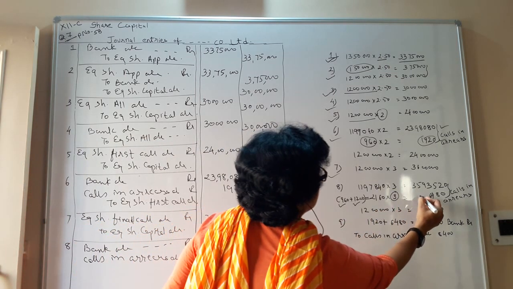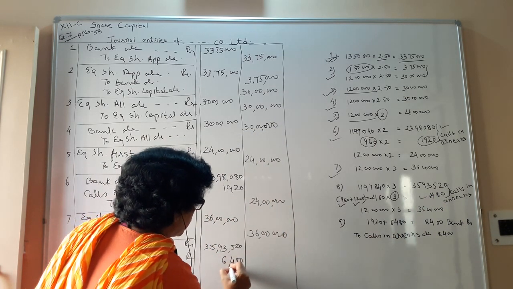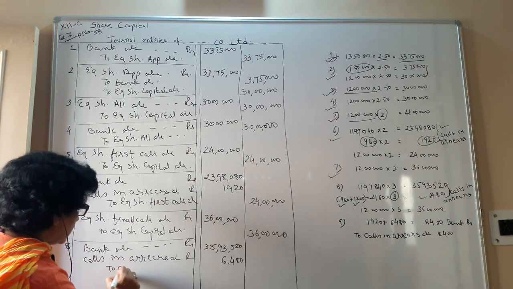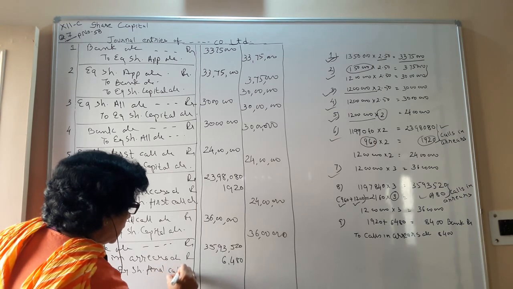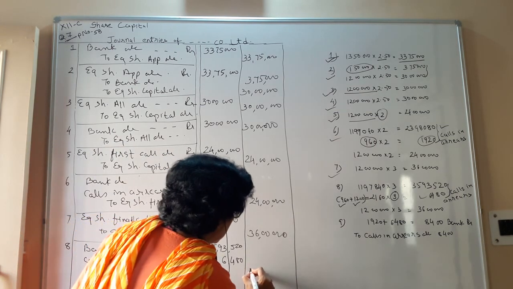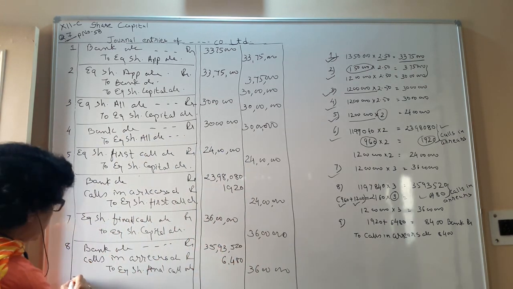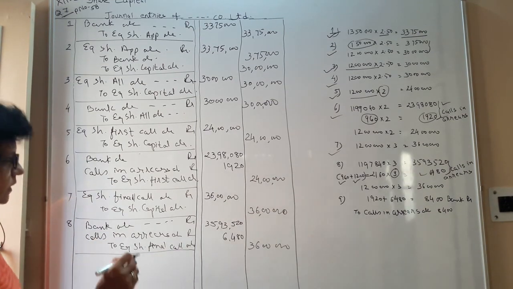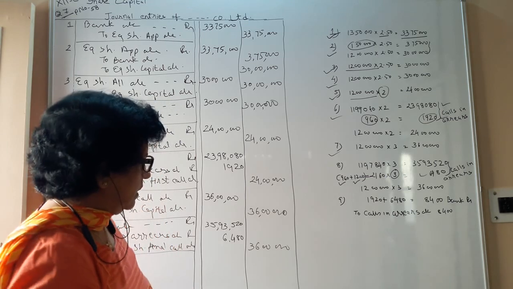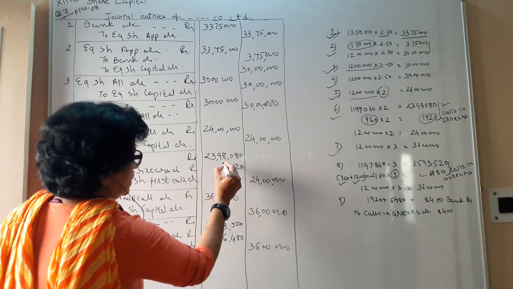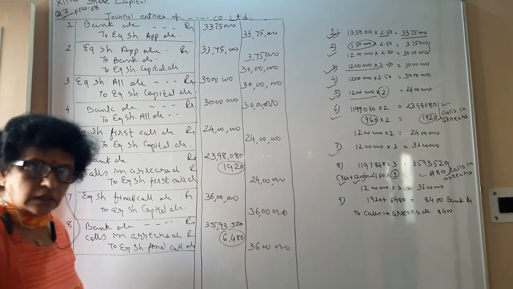That is what we have worked out, 6480, to equity share final call account. That is the total figure 36 lakhs. So in all, being equity share final call not received from the total 2160 shares amount. In all, we have not received two figures, 1920 and 6480.